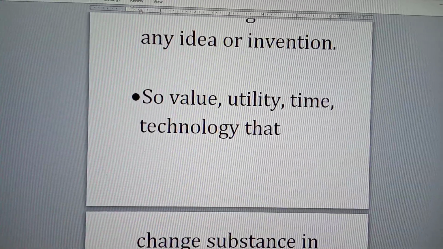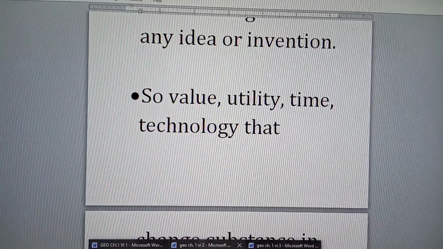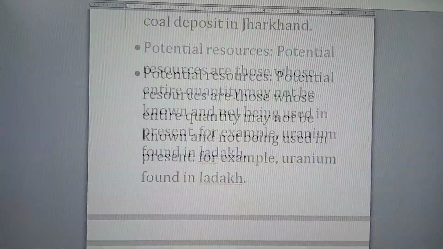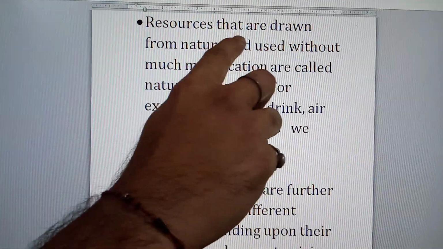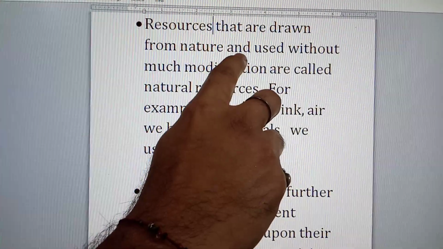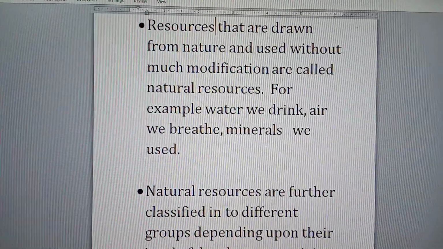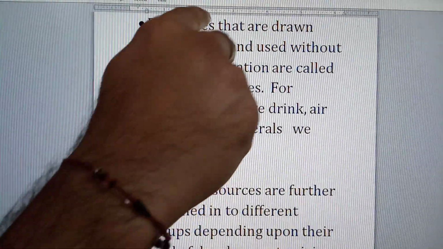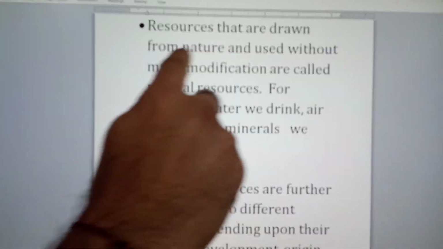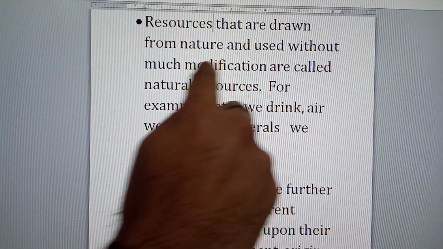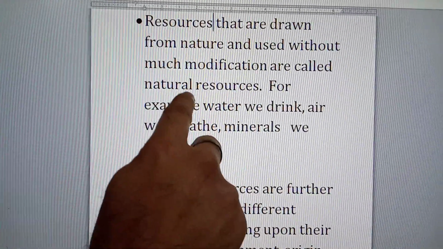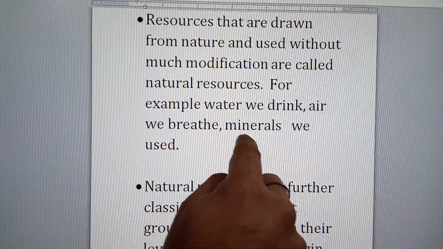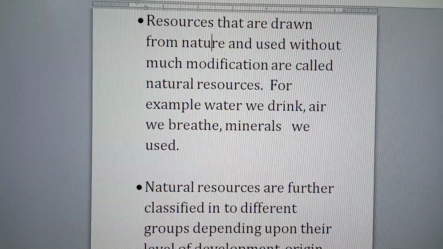Okay. Then our next point is resources that are drawn from nature. Mainly resources are of three types: natural resources, human-made resources and human resources. So start with natural resources. Resources that are drawn from nature and used without much modification are called natural resources. For example, water we drink, air we breathe, minerals we use, all are natural resources.